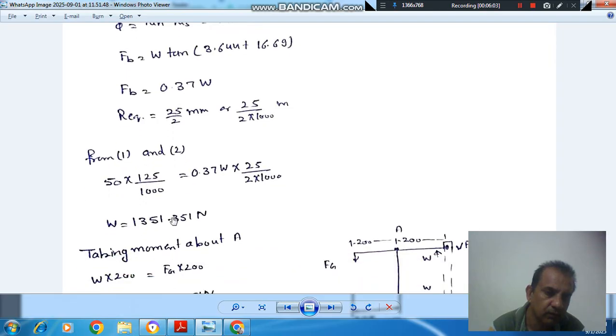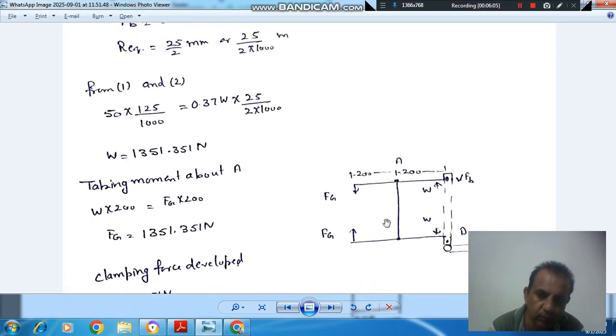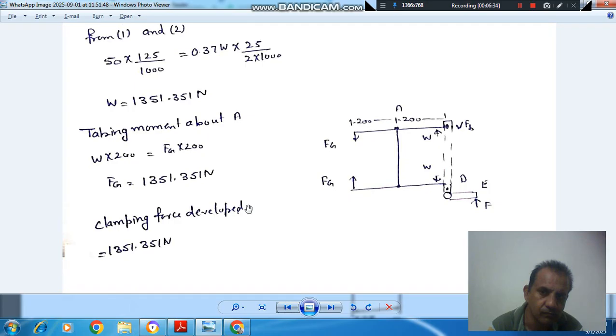So equating 1 and 2, we can find out W. So now W is the force here, where we have to find out this force, gripping force or clamping force. So if we take moment about A, we can find out this Fg. So Fg into 200 equals W into 200, which will be 1351.351 Newton, or this is the clamping force.